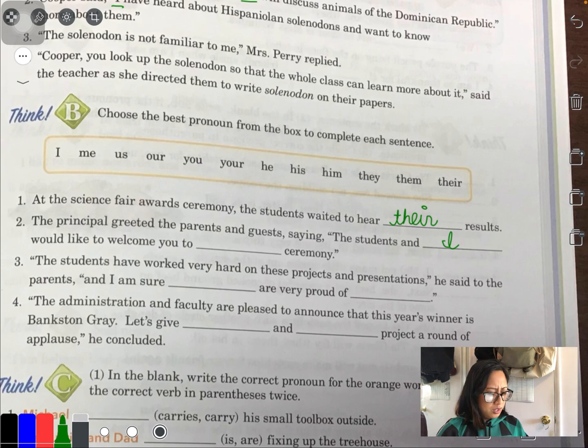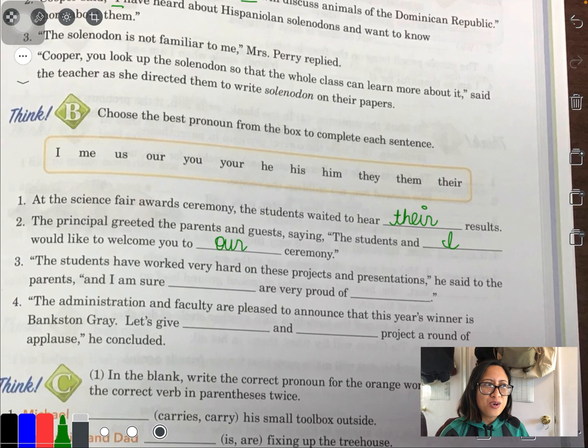So here, if it includes something they own and that belongs to them, we're going to use a possessive pronoun. And since the principal is talking about himself with a group of other folks, that means he's going to use a possessive pronoun of our. So he's saying, "The students and I would like to welcome you to our ceremony." Now, of course, he can say, "We would like to welcome you to this ceremony." But he wants to make it more personal, so he says our ceremony.